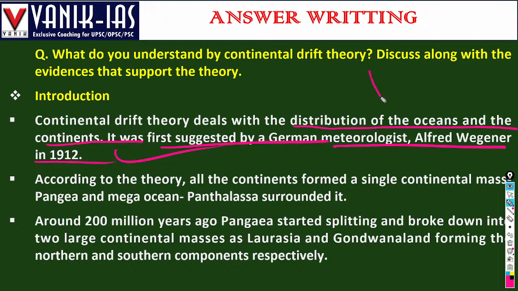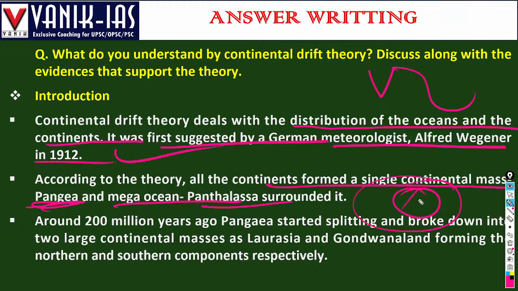That means why India is present here, how the whole world map is created, how the different plates are formed, and how India is situated on a particular Indian plate, right? So different plates also. This is all about continental drift theory. According to this theory, continents formed from a single continental mass, that is Pangea, and a mega ocean, that is Panthalassa. So there is a big continent and a mega ocean around it, Panthalassa.